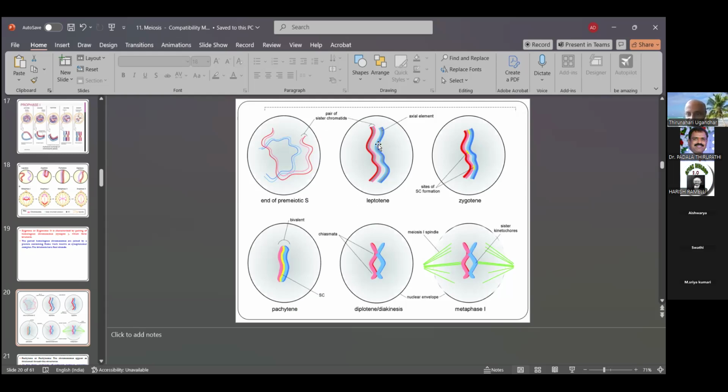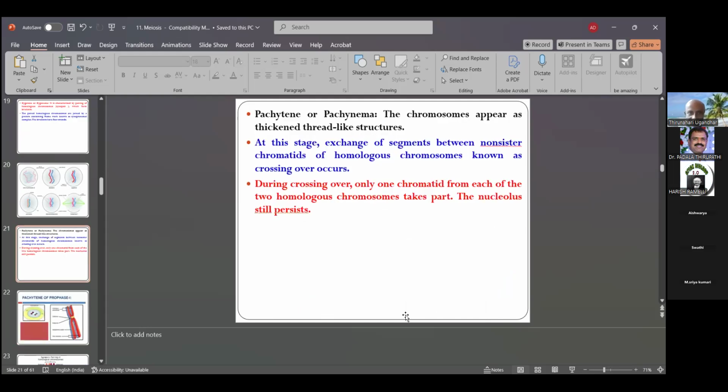Here is leptotene. The blue color here is also the zygote. And zygotene, the sisters of a chromosome. Zygotene, pachytene here, then diplotene, then diakinesis. Diplotene and diakinesis are different. Then pachytene, which also has pachynema. In pachynema the chromosomes appear as thickened thread-like structures. After the chromosome parts attach as pairs, the 2 bivalent pairs form thread-like structures.